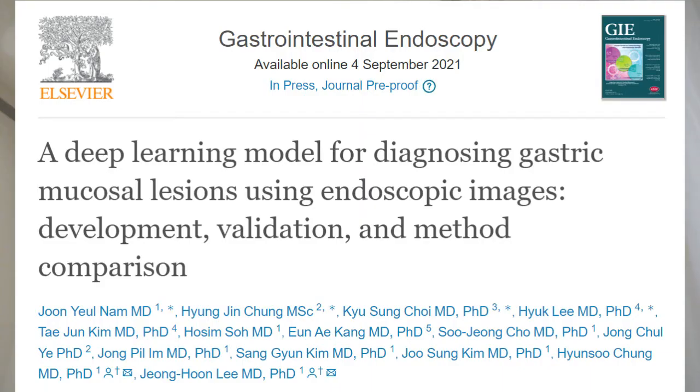I'm currently an associate professor of medicine at Seoul National University College of Medicine in Seoul, Korea. As a co-corresponding author of this study with Professor Jung-Hoon Lee, I am very happy to introduce you to our study entitled Deep Learning Model for Diagnosing Gastric Mucosal Lesion using Endoscopic Images.